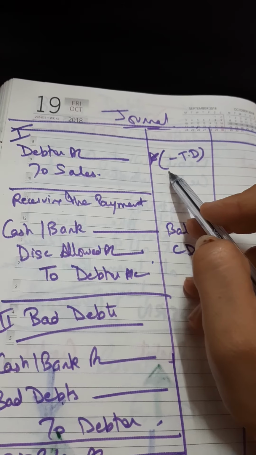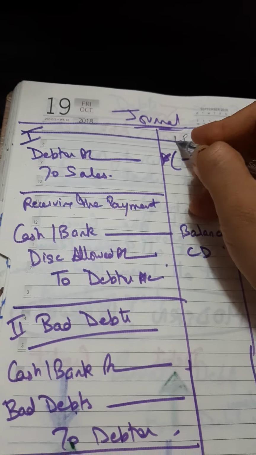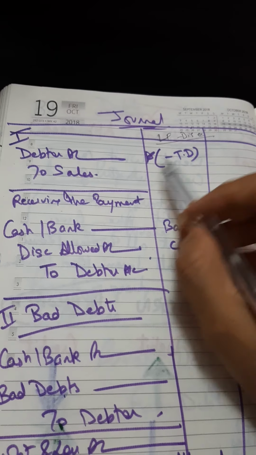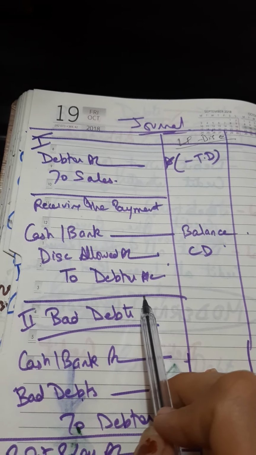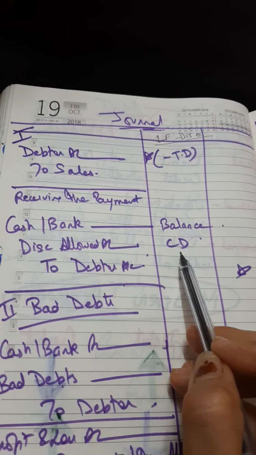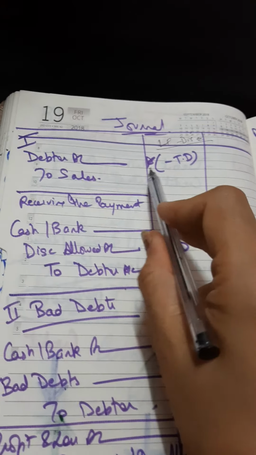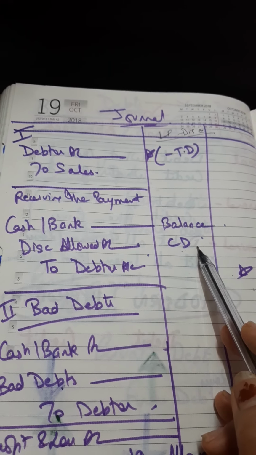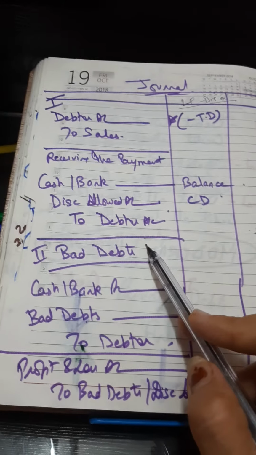In case there is a trade discount, it is basically the MRP, the list price minus the discount. So this discount is not recorded in the books. So this is always subtracted. Now when you receive the payment, cash or bank account will be debited, debtors will be credited. So here will come the amount which we have received. Then discount allowed is basically my loss. So it will be debited, and debtor the same amount. So this cash discount, in case it is on percentages, will always be calculated on this amount.